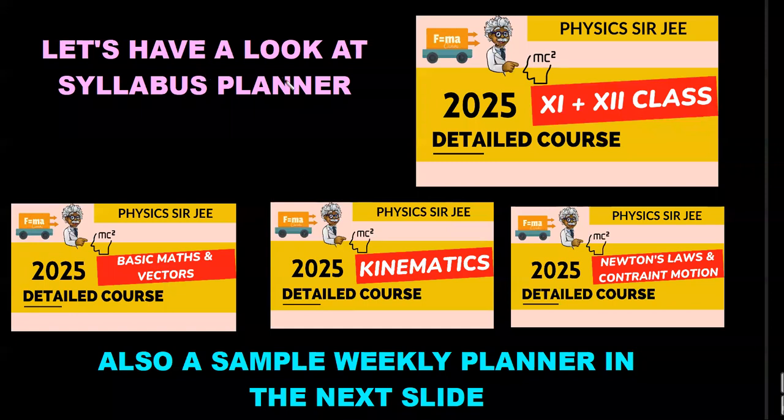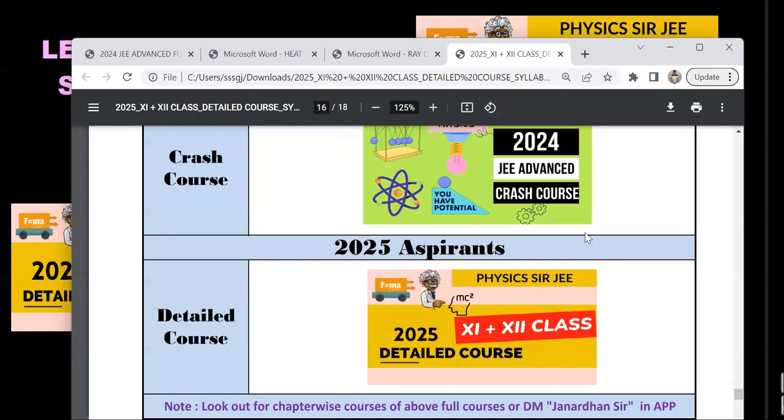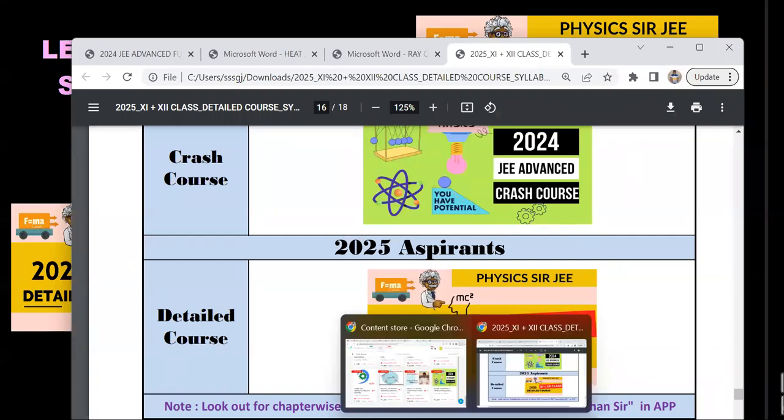Okay, so let's have a look at the syllabus planner. I already showed you. The weekly planner also you will be able to see, similar to the one that you have for JEE Advanced. Let me check if I had put that planner.